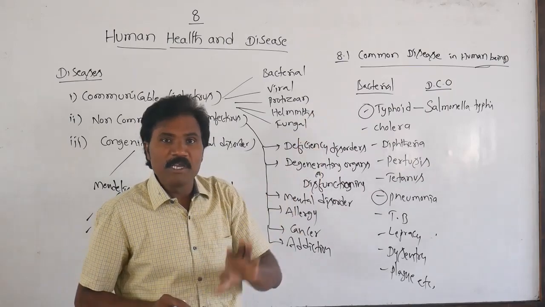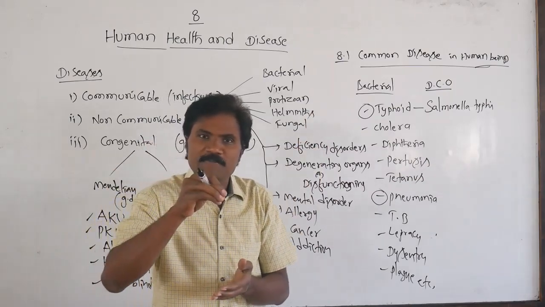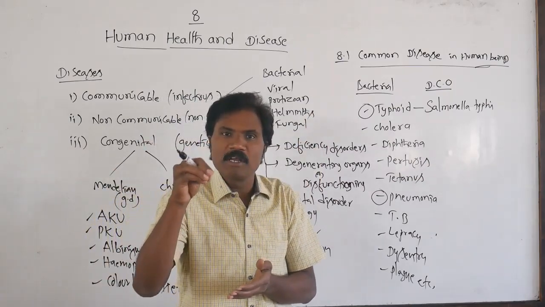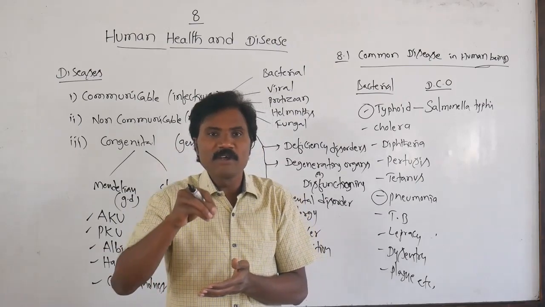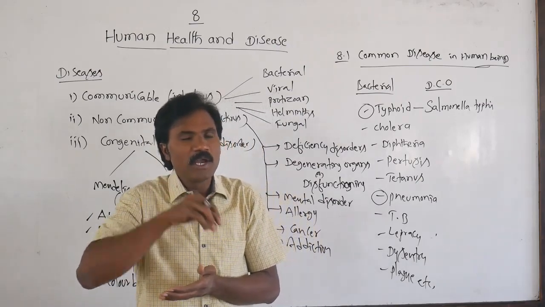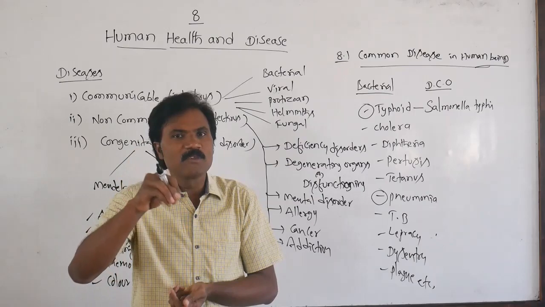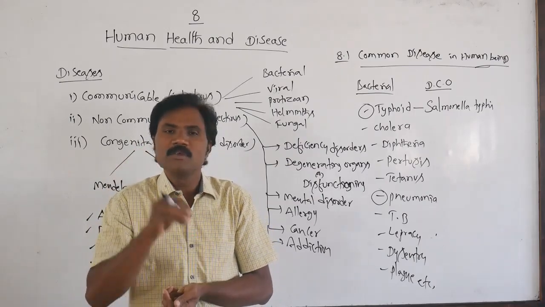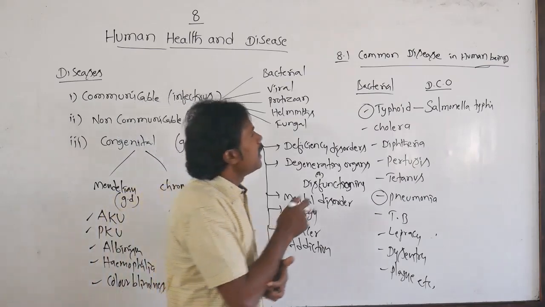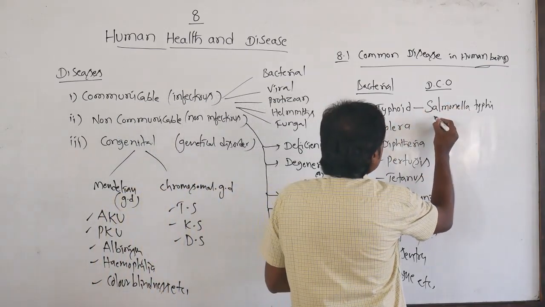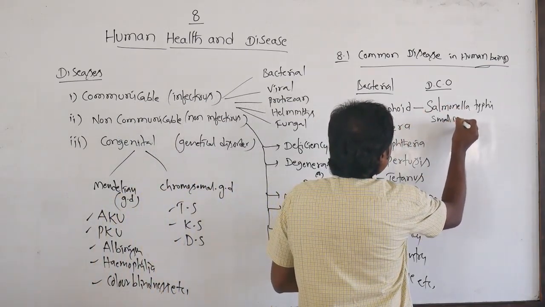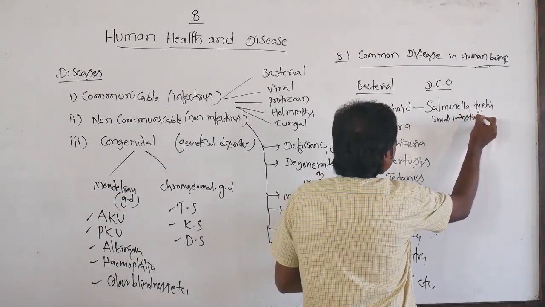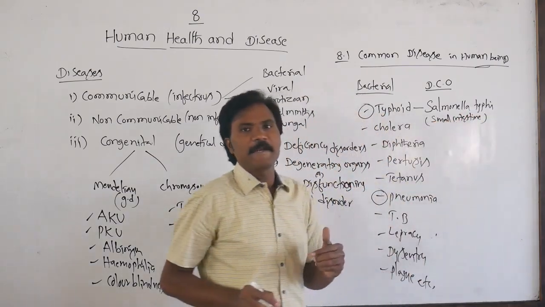That is the period after infection. How was it infected? Through contaminated food and water. After infection, where does it reach, that is, which specific part of our body does it enter? That is the small intestine. It must be present in the small intestine.